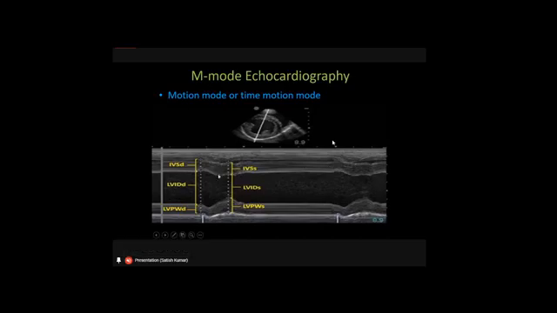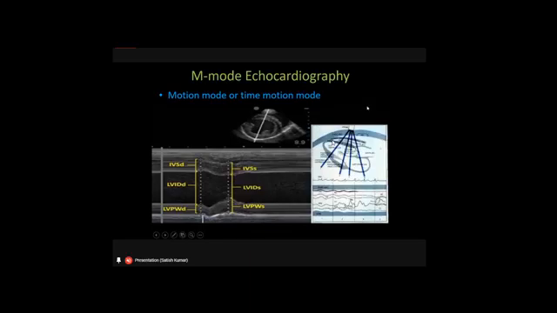This will be the peak of the systole, and this is the end of the systole and the start of the diastole. So interventricular septum at end systole should be pointed here. And the end diastole is not at the peak of the diastole, but at the end of the diastole. This is end diastole and this is end systole for all three: interventricular septum, left ventricle internal diameter, and posterior wall.